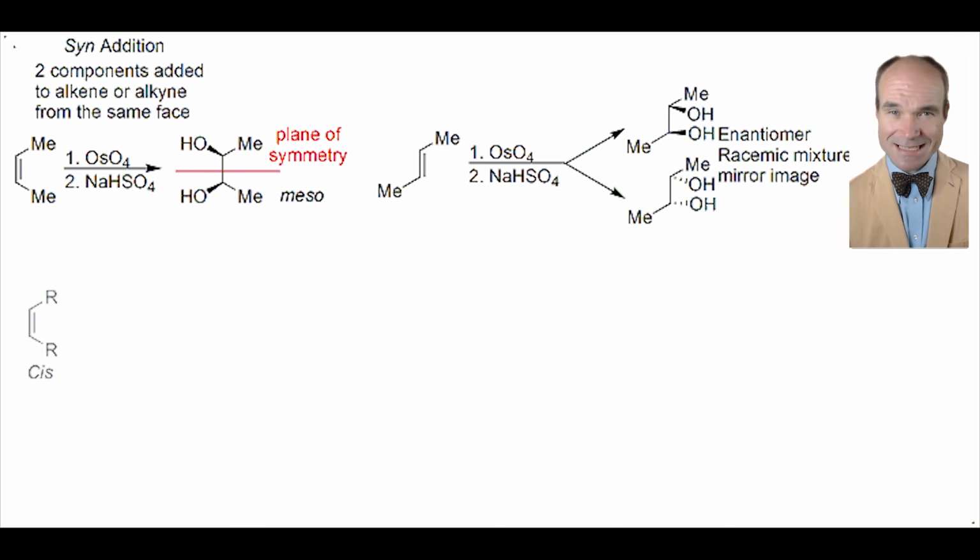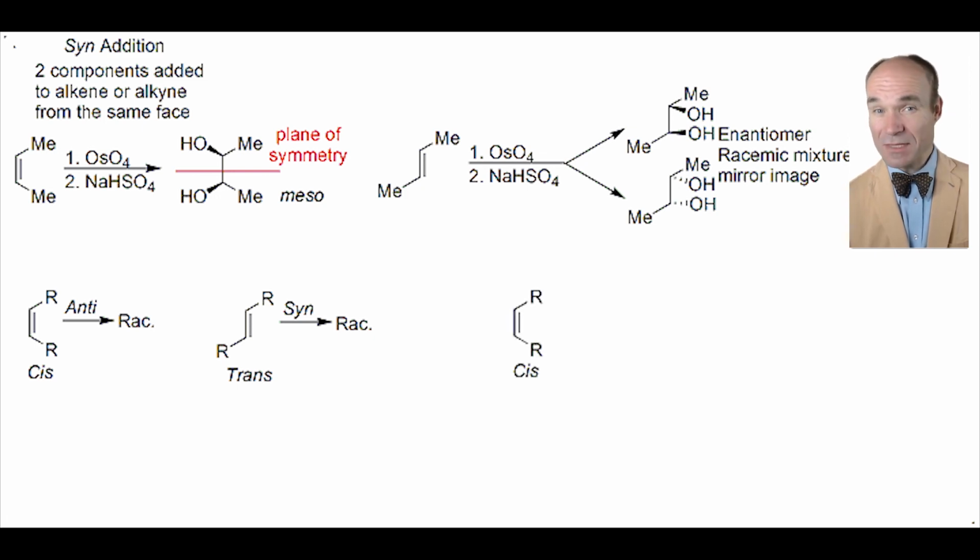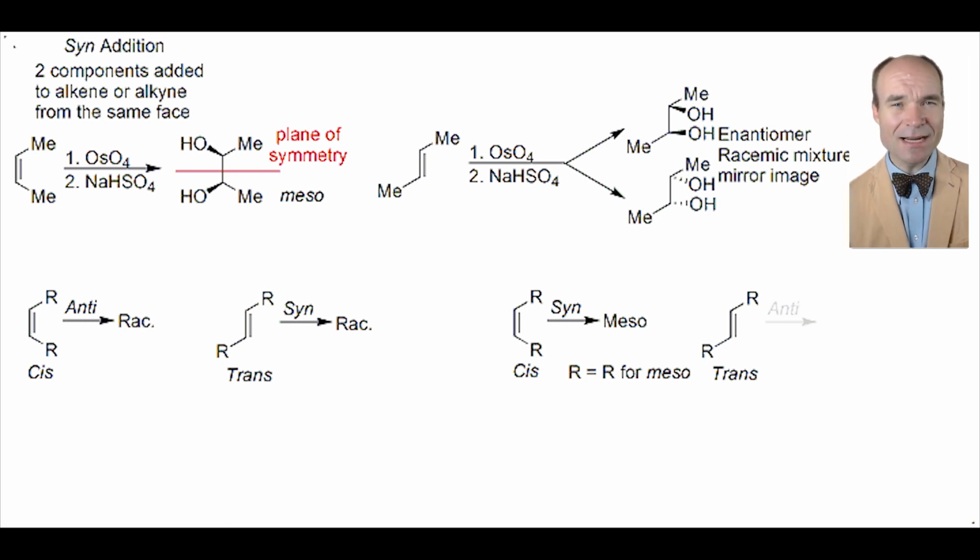In summary, cis-alkenes with the same R group on either carbon with an anti-addition form a racemic mixture of enantiomers. When a trans-alkene with the same R groups on either carbon reacts through a syn addition, a racemic mixture of enantiomers is also generated. When a cis-alkene with the same R groups on either carbon with a syn addition forms a meso isomer, this is the same result as when a trans alkene with the same R groups on either carbon reacts through an anti-addition to also give a meso compound.